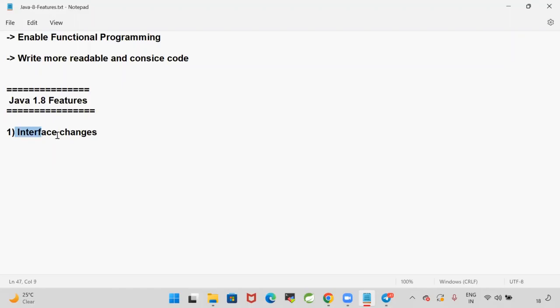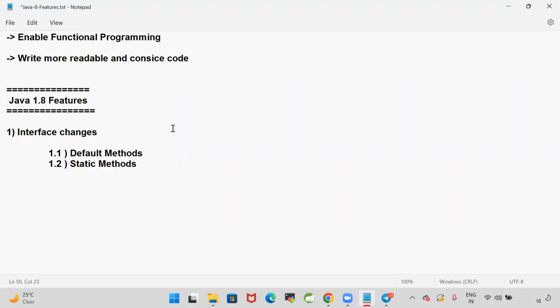Sir, why did they provide concrete methods in the interfaces? We will see what is the reason behind that. In the interfaces, they introduced a concept called default methods and static methods. We can write default methods and static methods in the interface with the body.